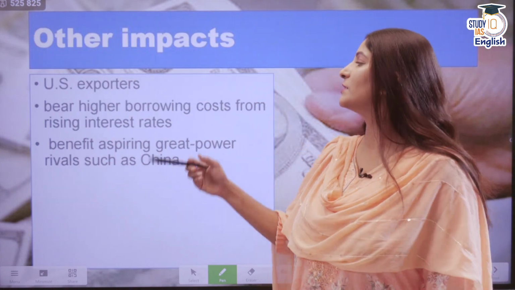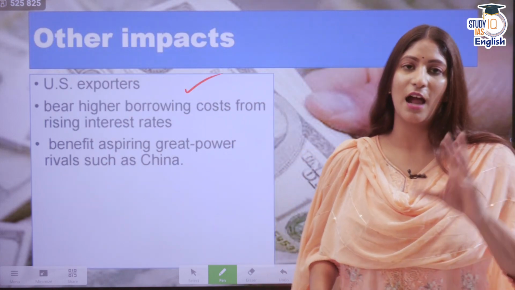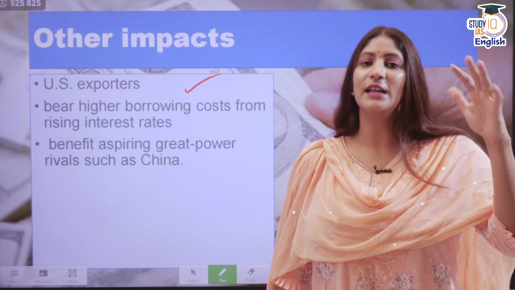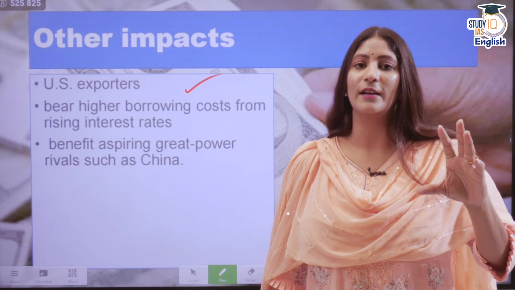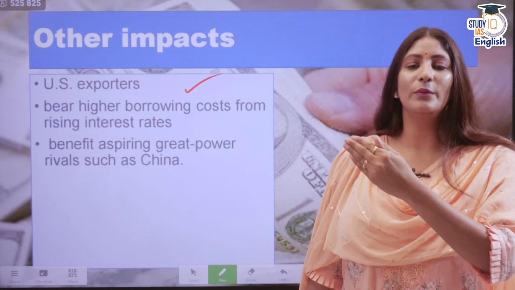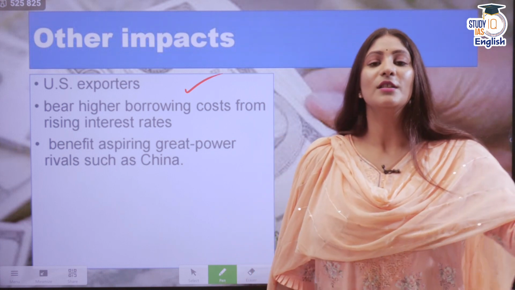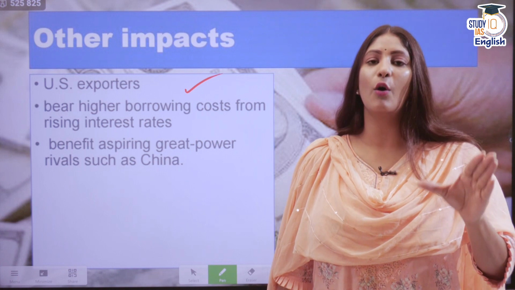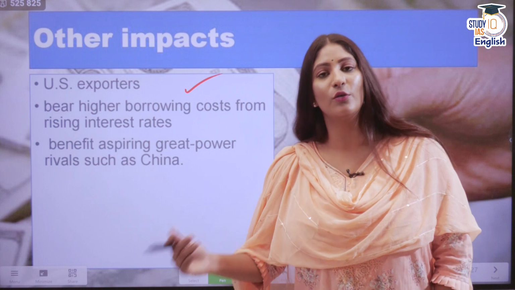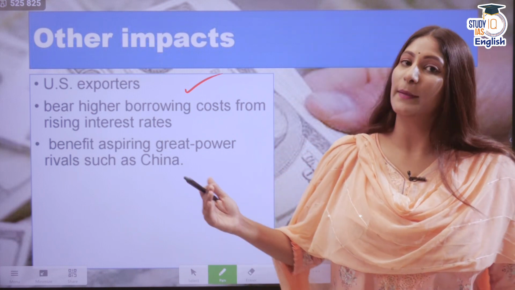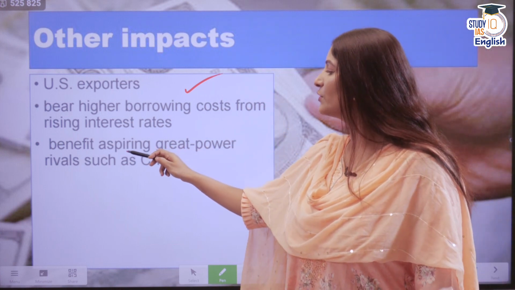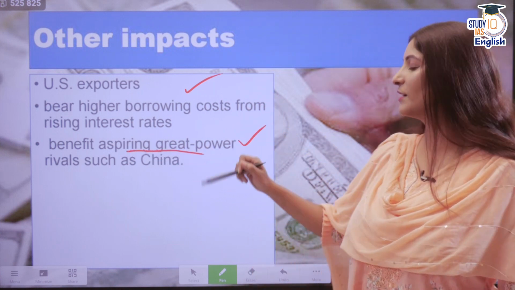Now the US exporters could have a blast. How? When the value of the dollar comes down, so does the value of the goods they are holding for export. When the value of the goods comes down, people all over the world could demand more of them. So exports might increase, but in order to match the demand, the supply has to increase. To increase the supply, they again will go to the banks to get loans, but then they will be given loans at a higher interest rate. So it's all connected. And this could benefit aspiring great power rivals such as China.